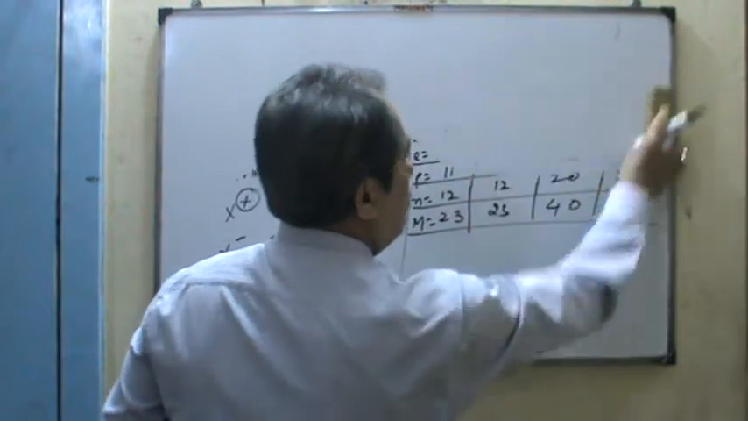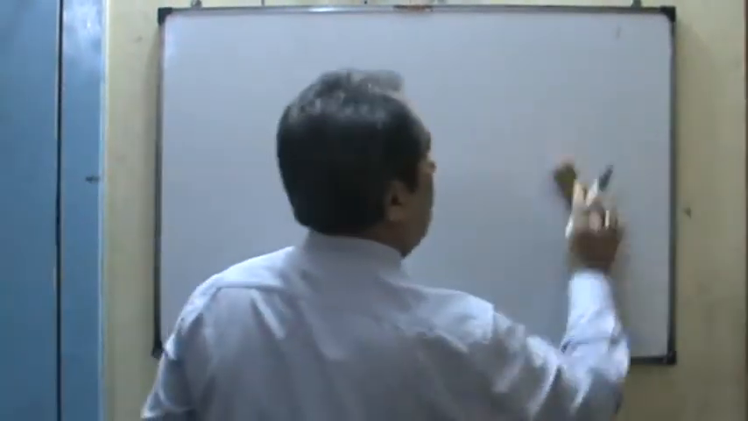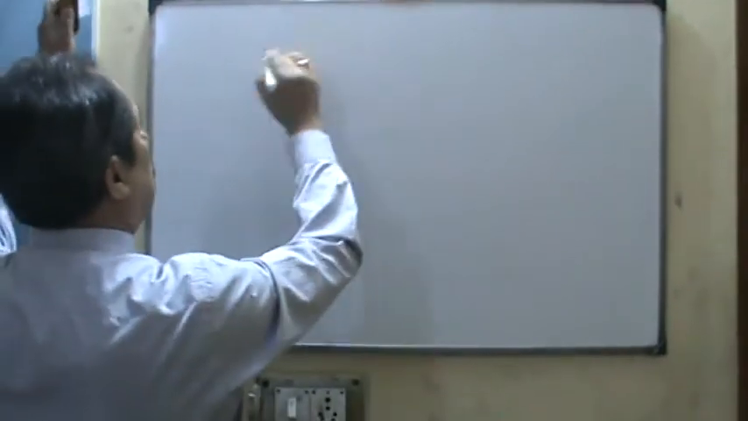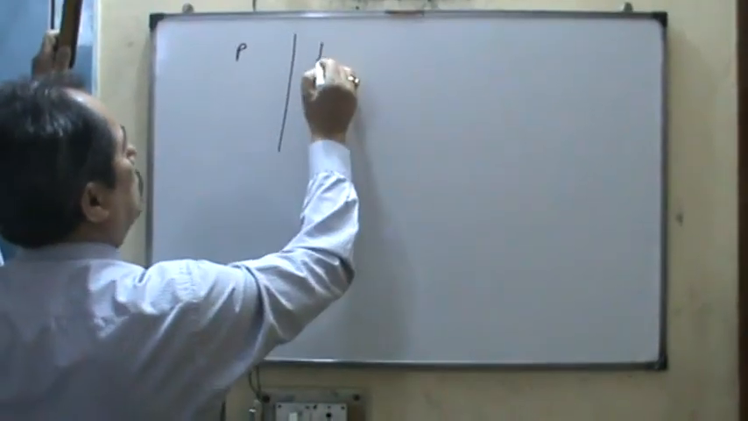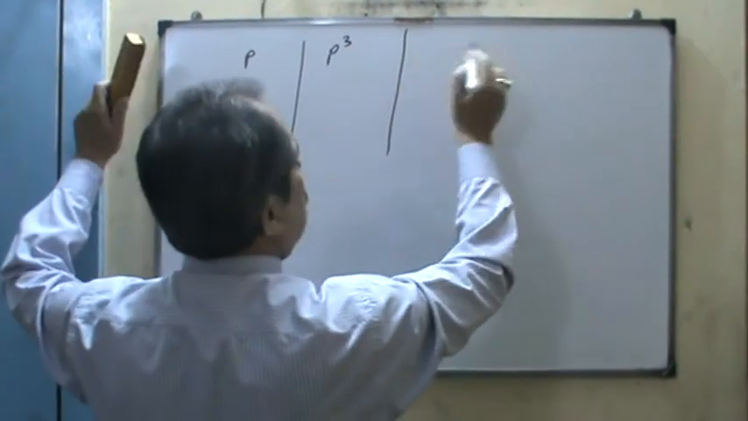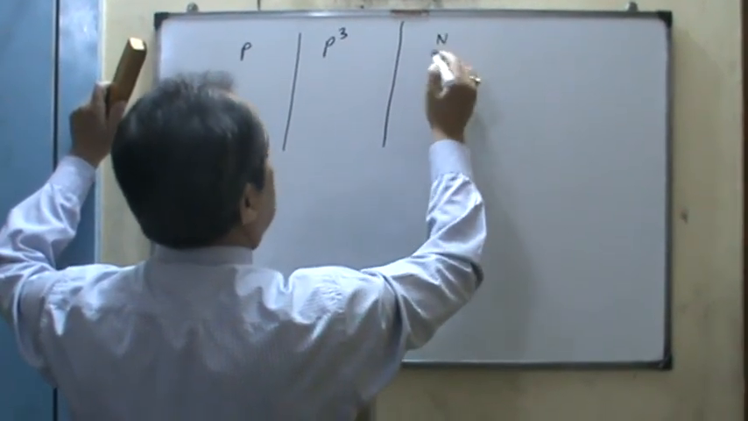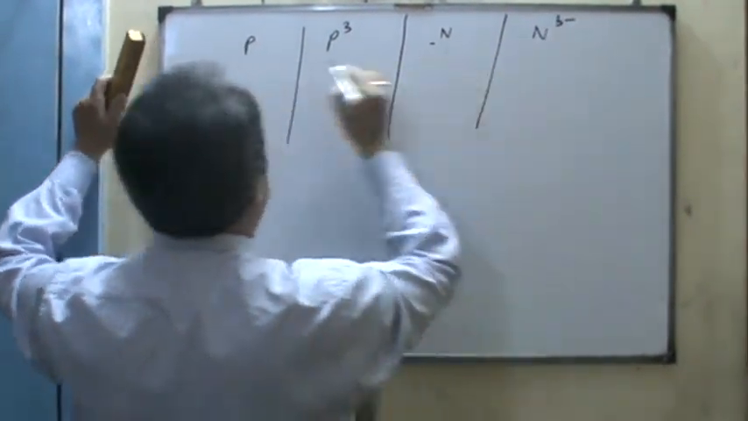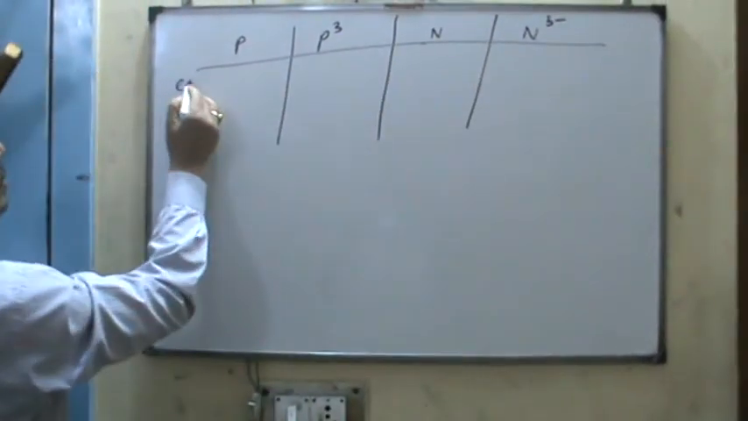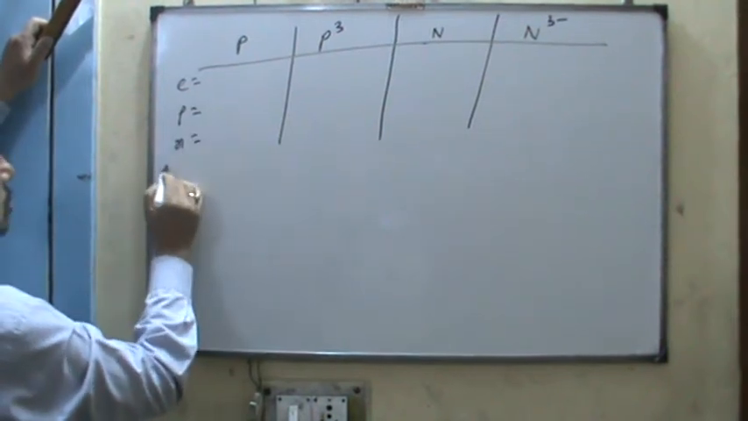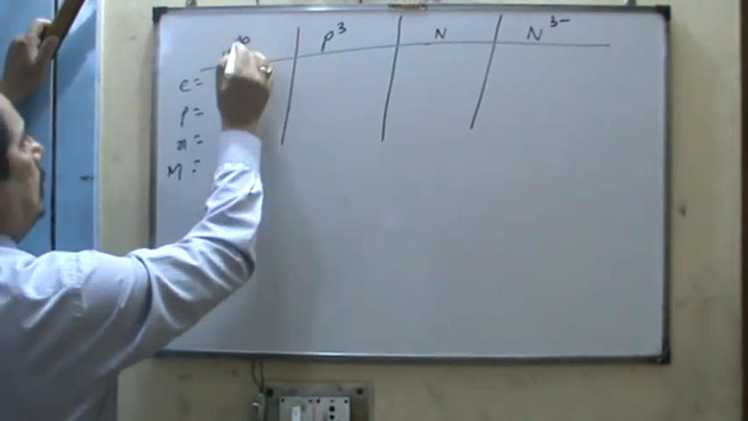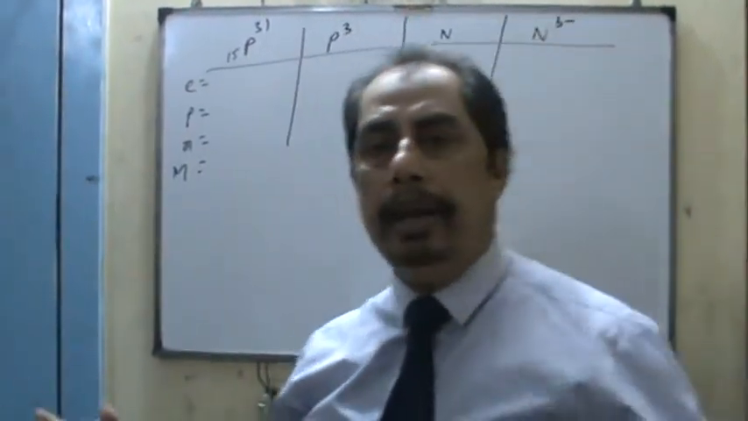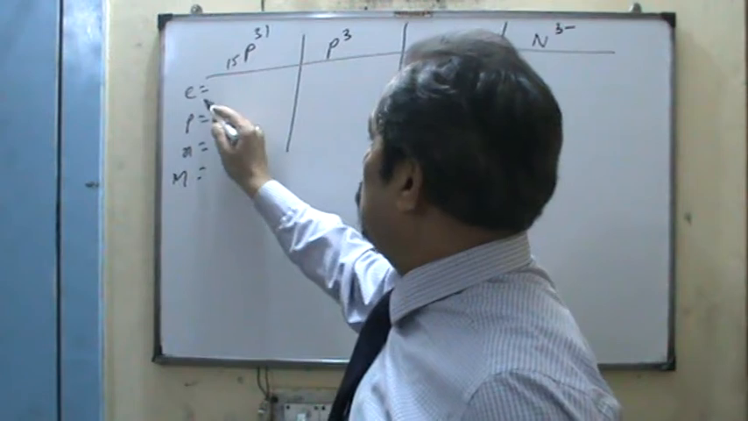I take a negatively charged particle. So far as negatively charged particles are concerned, you see phosphorus 3 negative, and nitrogen 3 negative. Here find the electrons, protons, neutrons and mass number. You remember atomic number 15 and mass number 31. So tell me, anybody, what were the electrons?